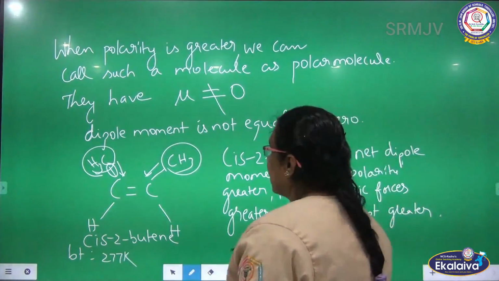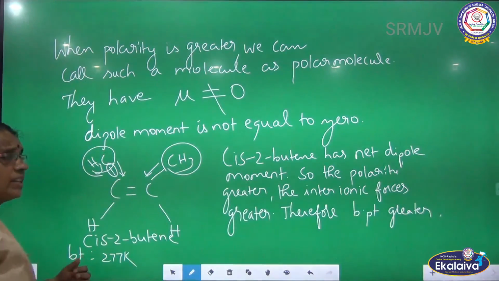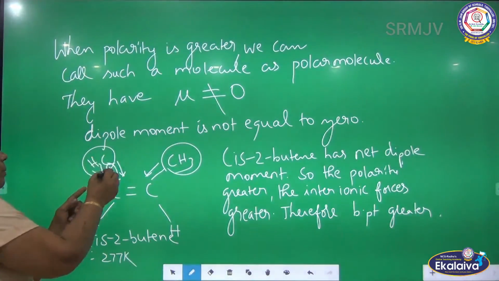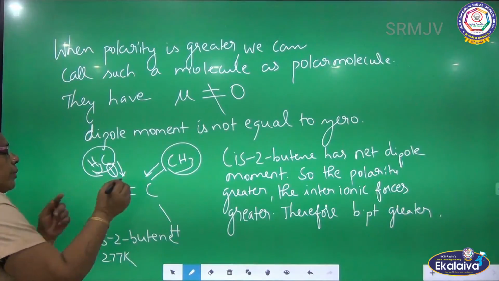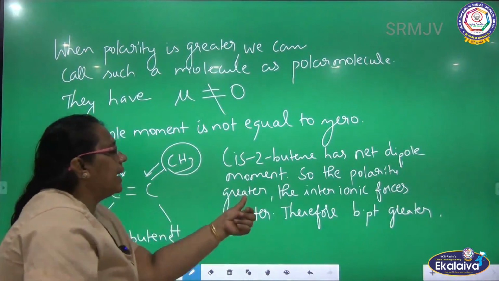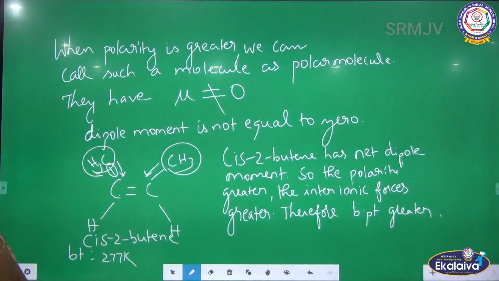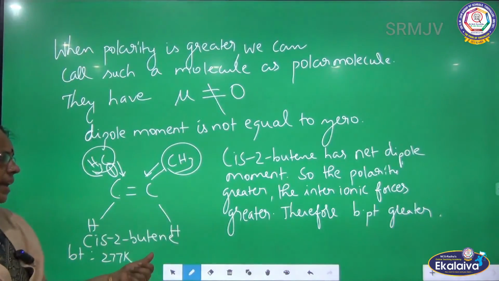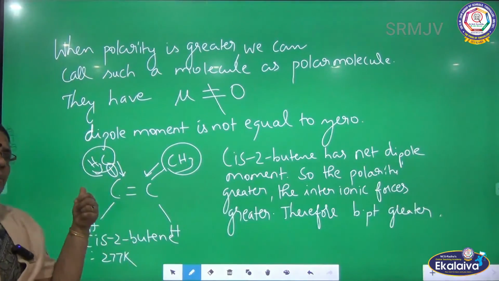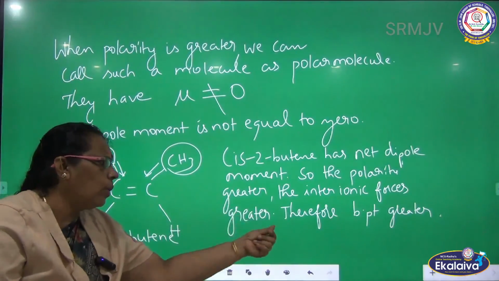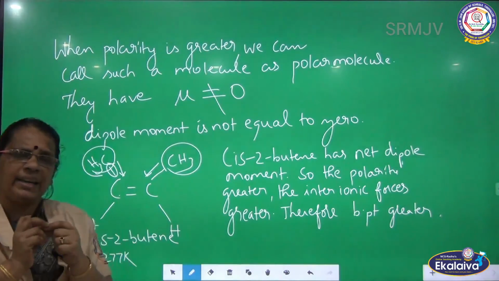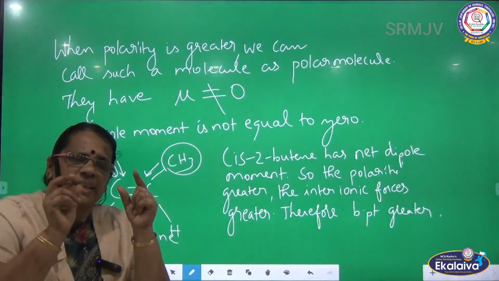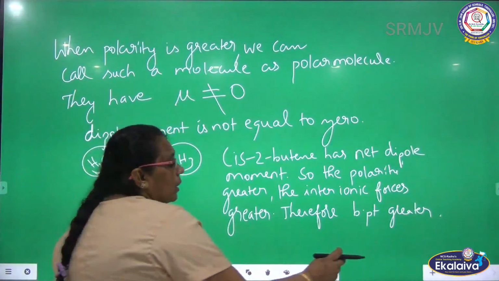So here we are discussing the polarity nature of this isomer. I told you the bond between CH3 and C is pulled towards carbon. Here also between CH3 and C the bond is pulled towards carbon. So this molecule has a net dipole moment, it is not equal to 0. Mu is not equal to 0 here. It has a dipole moment value, so the polarity is greater. The interionic forces are greater between the atoms, so the boiling point is also greater. So the cis isomer has high polarity, as a result interionic forces are greater. Therefore the boiling point is also greater.